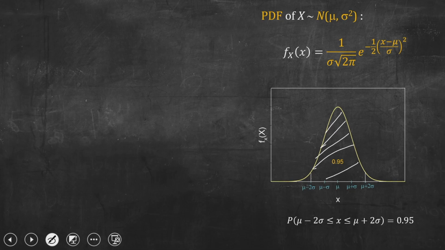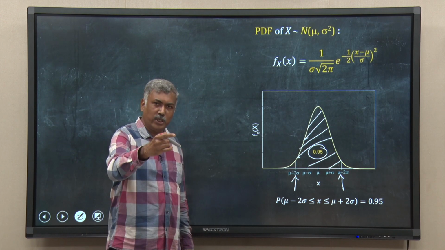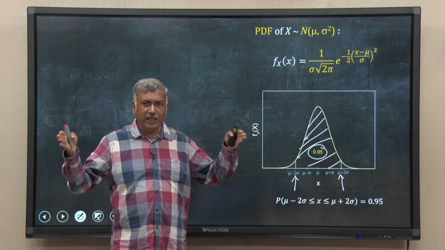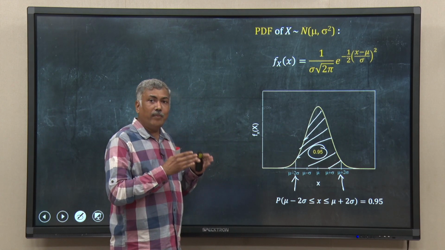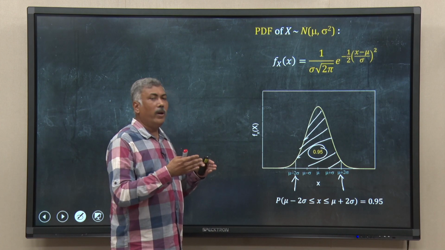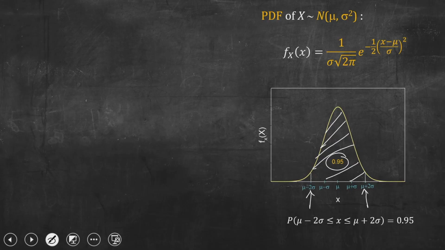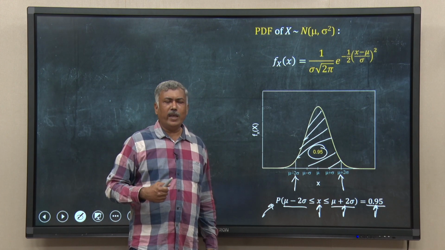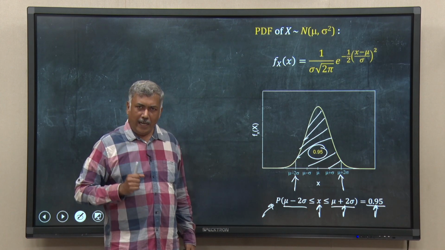So, this whole area where the number lies between mu minus 2 sigma to mu plus 2 sigma, that is 2 sigma away from the mean, either on the left side or on the right side. In this whole interval, the probability that the number will lie is 95% or 0.95. So, the probability that x lies between mu minus 2 sigma to mu plus 2 sigma is 0.95. Again, it is not exactly 0.95, you have a few terms afterward, but for simplification and ease of remembering, we say it is 0.95.